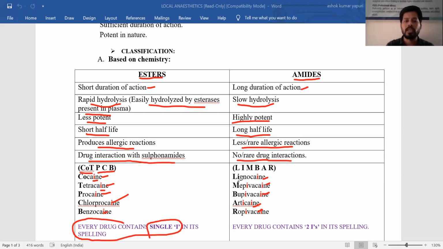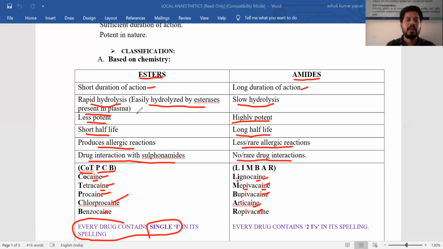But if you observe here, the Limbar amide local anesthetics have two I's in their names: lignocaine, and as well as here mepivacaine, two I's. I already designated them with a different color. So you can easily remember amide local anesthetics, the local anesthetics with amide structure, as having two letters of I in their name.